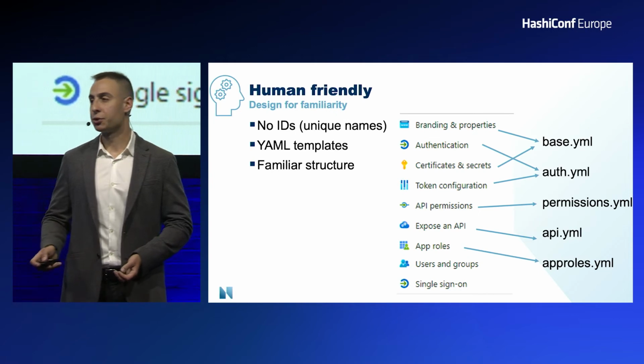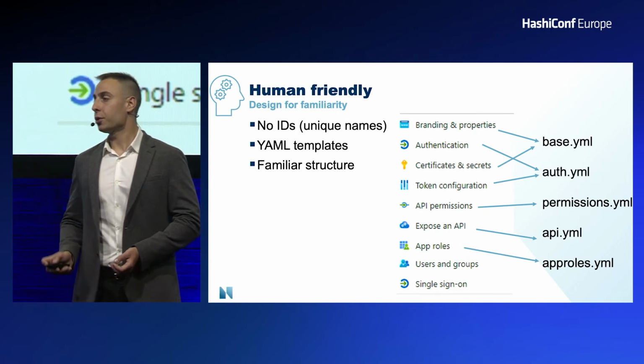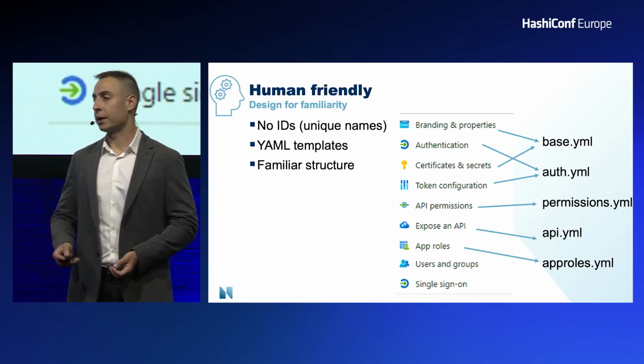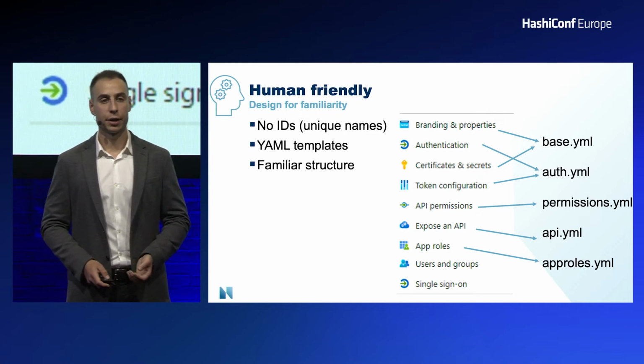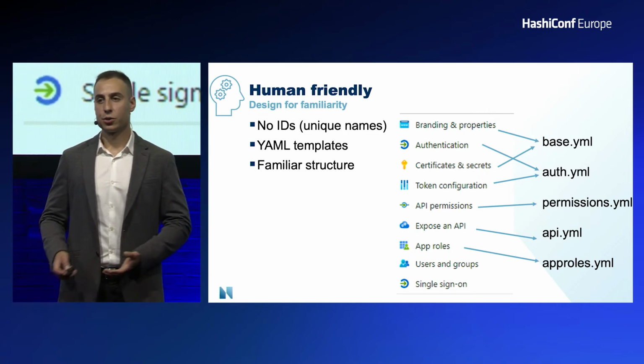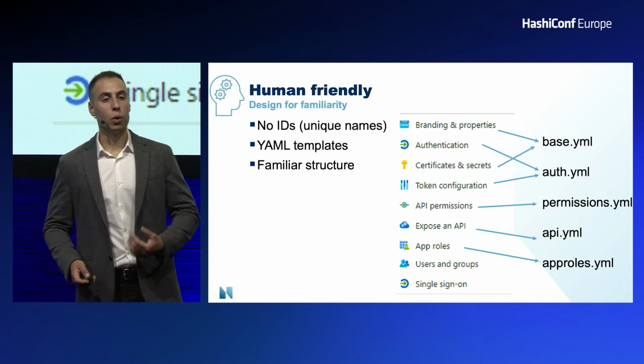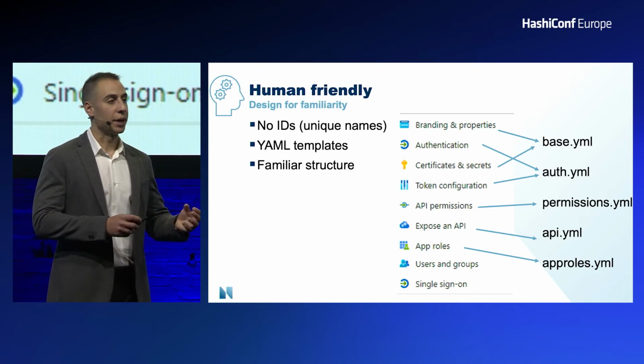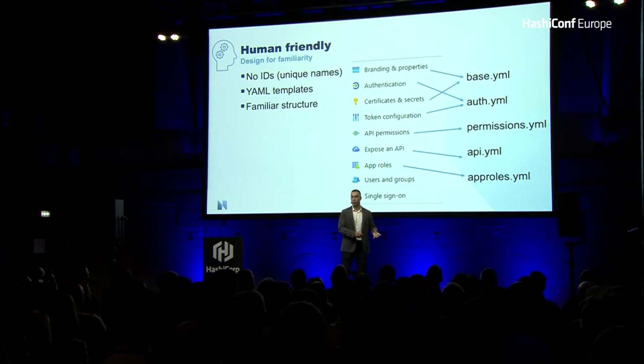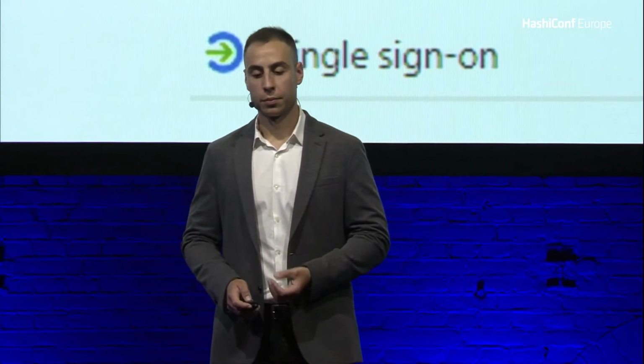Next, I mentioned the user interface. In Azure, you would normally click through a number of different panels to configure different elements of the application. So how did this translate to code? Well, what we did is we took an approach where we had to map what they were already familiar with into a simple and intuitive file structure. We started with a base.yaml, which contained the very core elements of an application that needed to make it work.